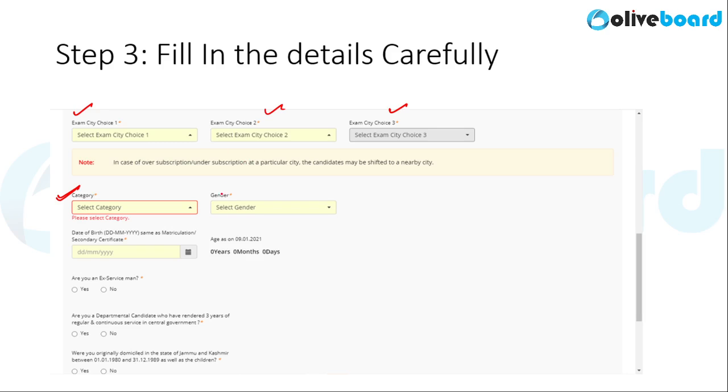Then comes gender. Using the drop down menu, fill in the gender, and you will have to fill in your date of birth. Now this date of birth must be the same as that mentioned in your class 10th mark sheet. Make sure that the details that you furnished are correct, they are true, and they are mentioned in your certificates. Then will come certain questions, answer as applicable to you. So answer these questions and finally click on save and next. The save and next button will be on the bottom right corner of your page.